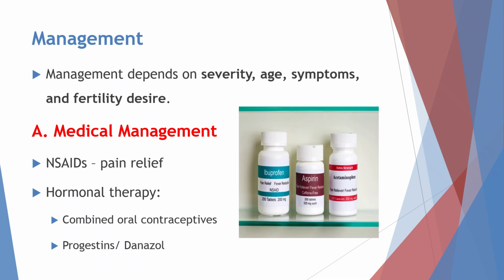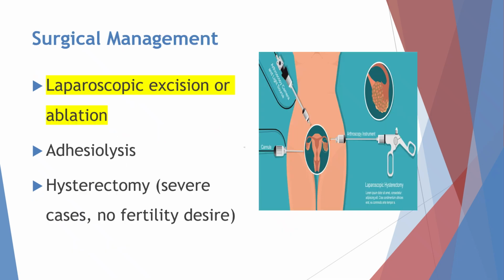Hormonal therapy is also commonly used. This includes combined oral contraceptive pills, which help regulate hormones and reduce the growth of endometrial tissue. Other medications such as progestins or danazol may also be used to suppress the activity of endometrial tissue and reduce symptoms. Next, let us look at the surgical management of endometriosis.